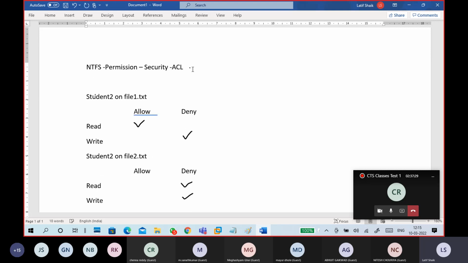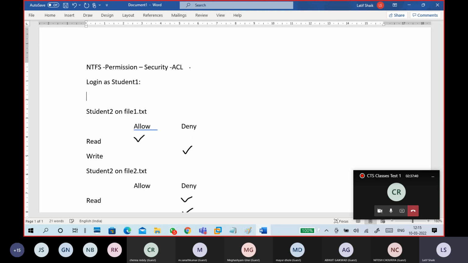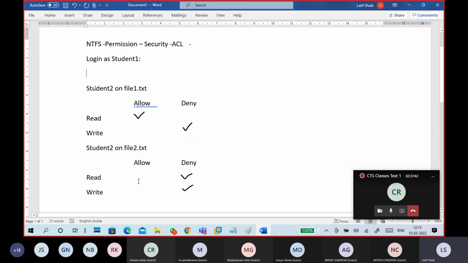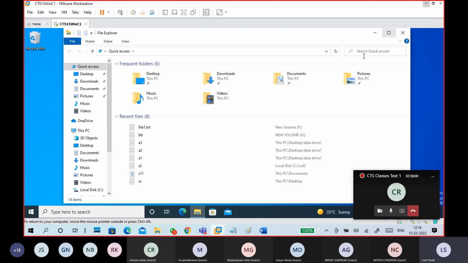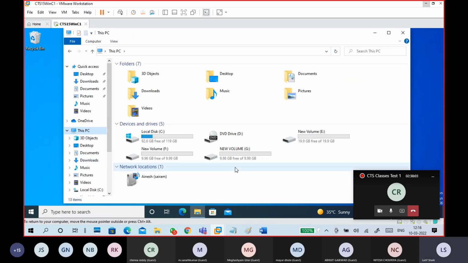So my admin is, I log in as student 1, the first user, and then I give permissions on these things. So this is a task list, just for understanding. I will share both. Don't worry. So what is the task? I'm in student 1, so I'm going to create another user. If you want, you can create it on the F drive.